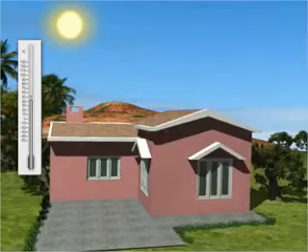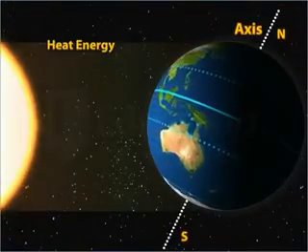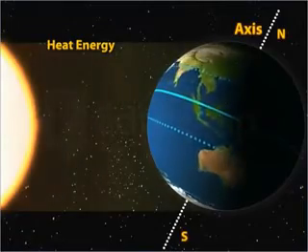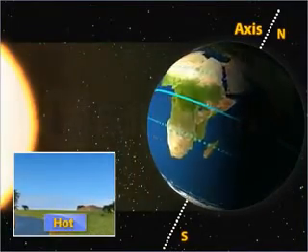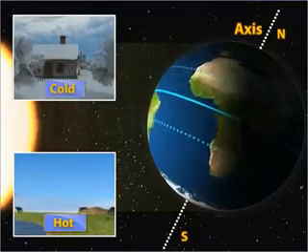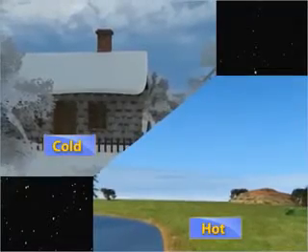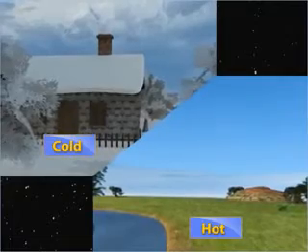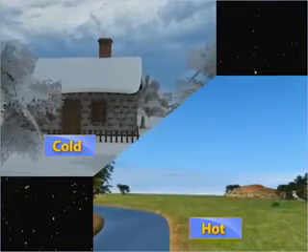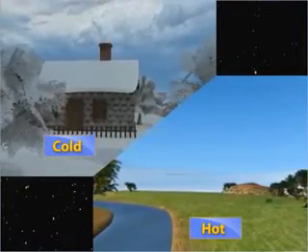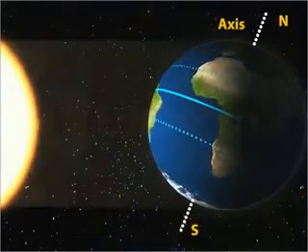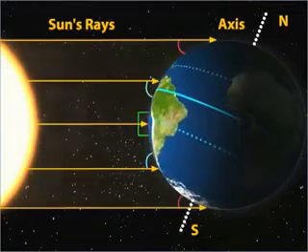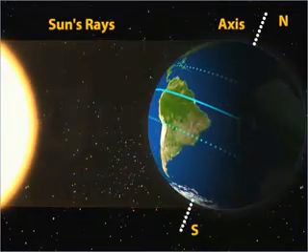The amount of heat energy from the Sun received by a place helps in deciding the temperature of that place. The heat energy thus received is not uniformly distributed over the surface of the Earth. Some places are very hot and some other places are very cold. Let us first understand why there are differences in the distribution of temperature over the surface of the Earth. The 2 major reasons behind this are angle of the Sun's rays and shape of the Earth.